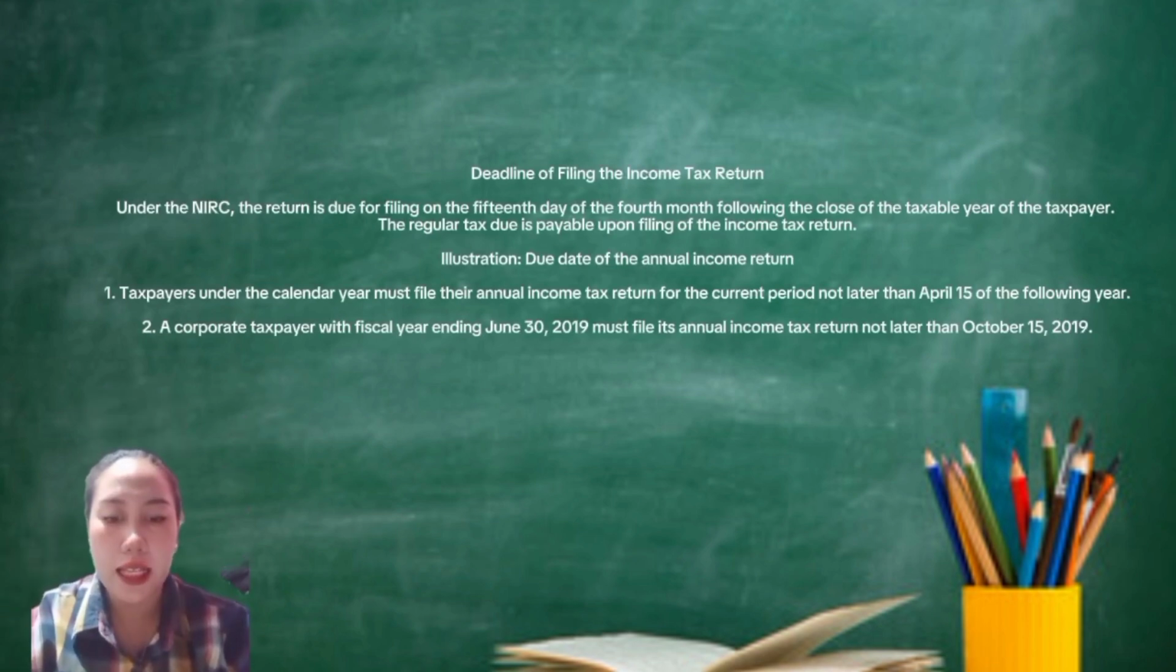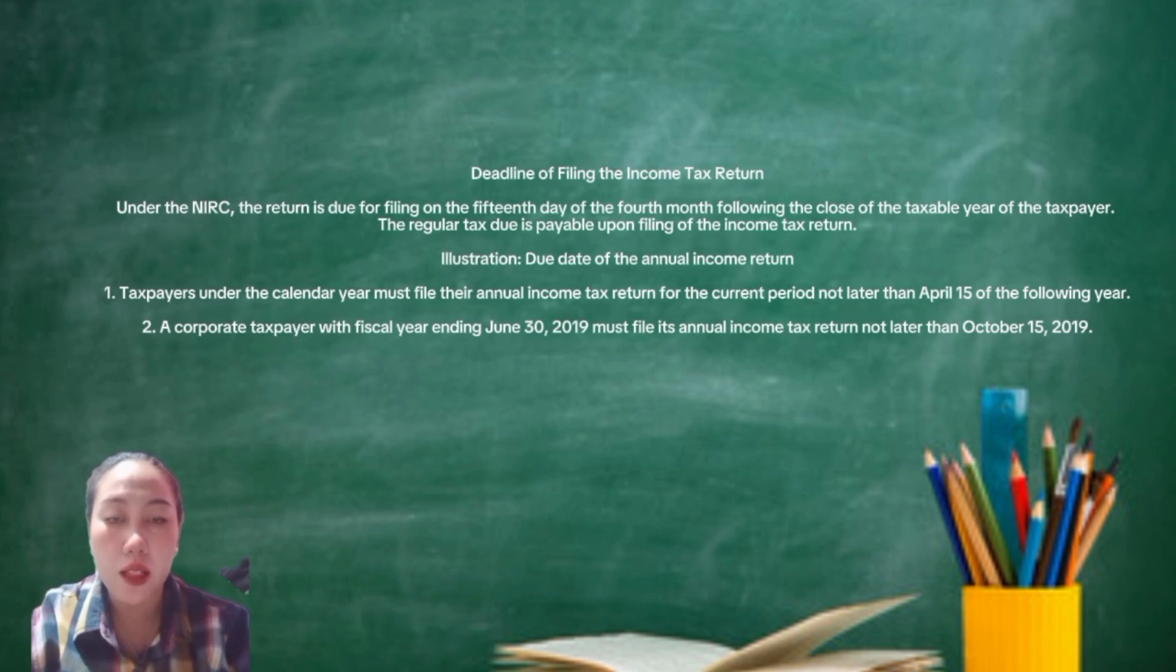Deadline of filing an income tax return. Under the NIRC, the return is due for filing on the 15th day of the fourth month following the close of the taxable year of the taxpayer. The regular tax due is payable upon filing of the income tax return.